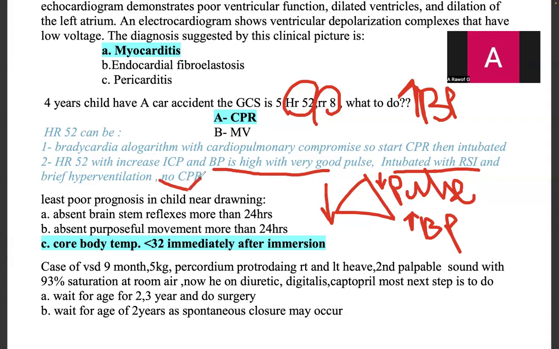So it depends whether you get a good pulse. If the child is bradycardic with a good pulse and high blood pressure, then it is going with increased ICP. No need of CPR, you will just intubate with rapid sequence intubation. If the child is bradycardic and bradypneic with a weak pulse, that means he needs CPR.